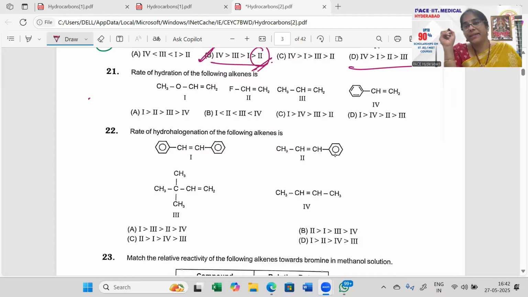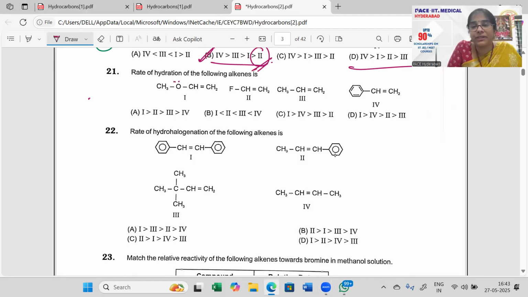Next, moving on with your 21st question, rate of hydration of the following alkenes. Hydration, which means you have to add water there, right? So I'm just seeing first what type of things are there. I have oxygen with a lone pair. The lone pair is substituted, then the bond breaks, and then a minus forms. So I have a resonance stabilized thing here, and fluorine is an electronegative group which drags the electron towards it more efficiently. Thereby here you have inductive effect shown on this carbon, and that carbon, and here another one.